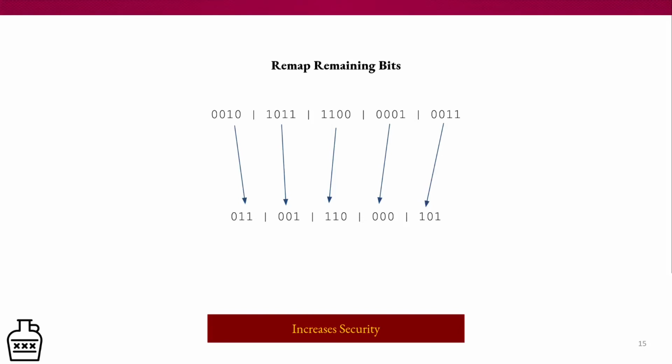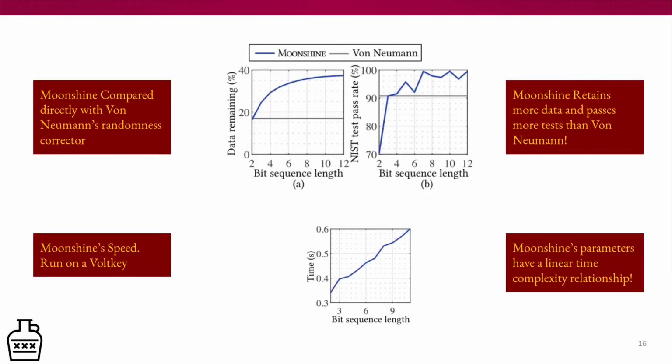So the final phase of Moonshine is the remapping phase. What we do here is because we throw out half of the data set, Moonshine can now remap bit sequence lengths of size 4 down to size 3 because we threw out half of the possible sequences. What this does is two things. First, there's no holes in our uniformity when looking at the new bit sequence. And also, what it does is we increase security, because depending on how you remap the bits, the adversary shouldn't be able to tell how you went from 4 to 3.